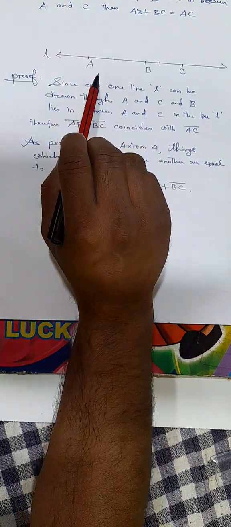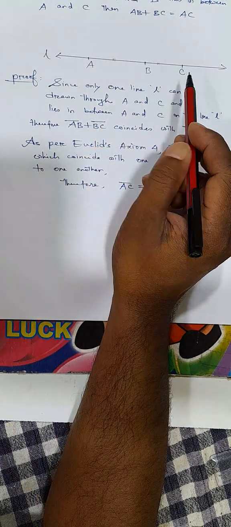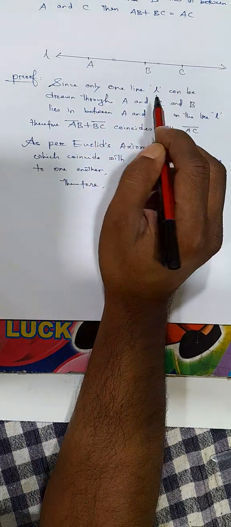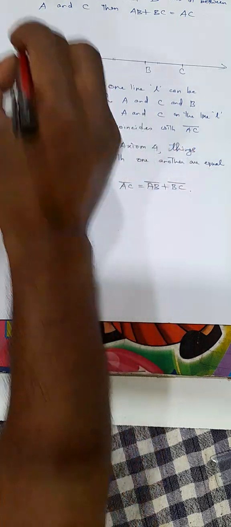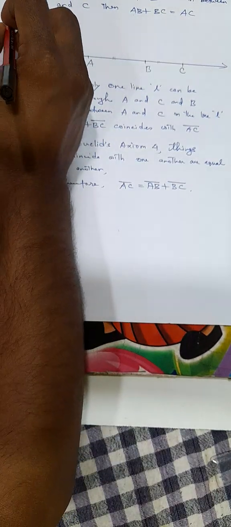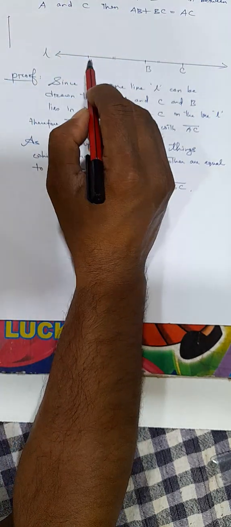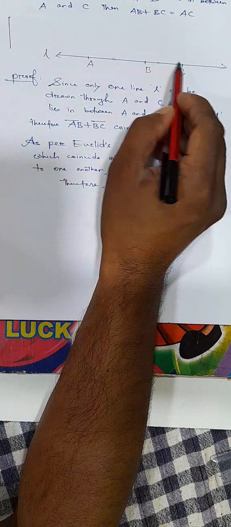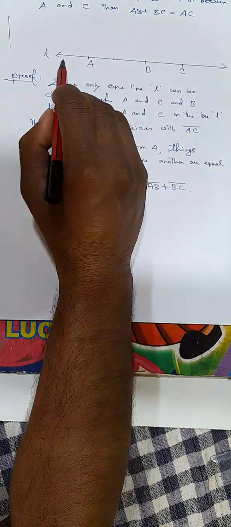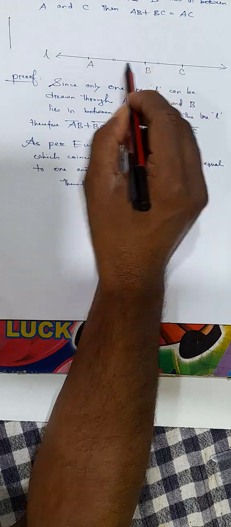We have earlier discussed in Euclid's postulates, first postulate, that a line can be drawn from a given point to any other point. So, in between A and C, only one line can be drawn through A and C, right?